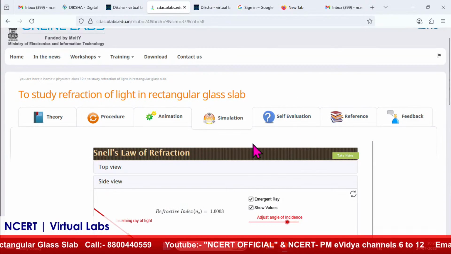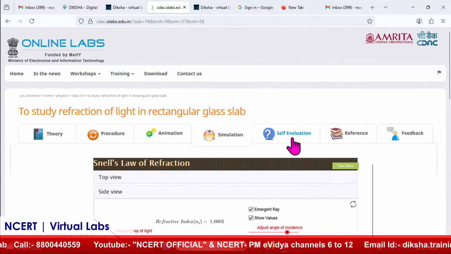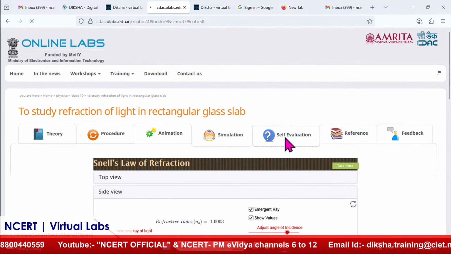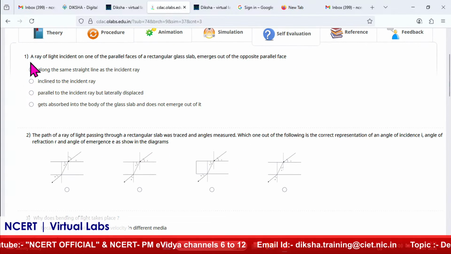Now, apart from that, after doing that simulation, they can go for the self-evaluation part, which shows how much they have understood the concept or not. Now they can take the assessment.